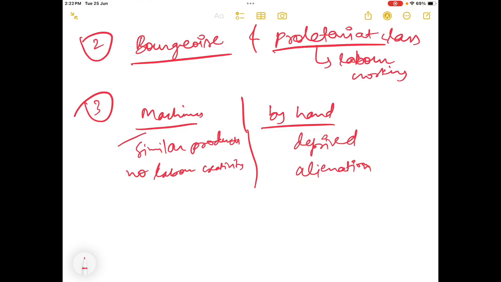But over a period of time you get exhausted by your work. You do not develop interest in your work, and that process is called alienation. A kind of frustration, you can say.